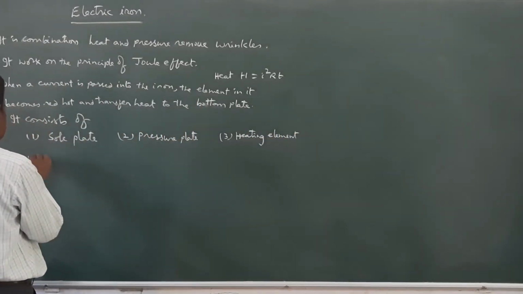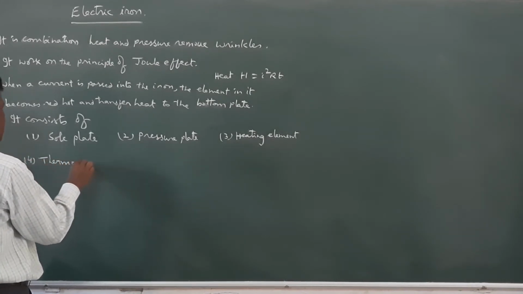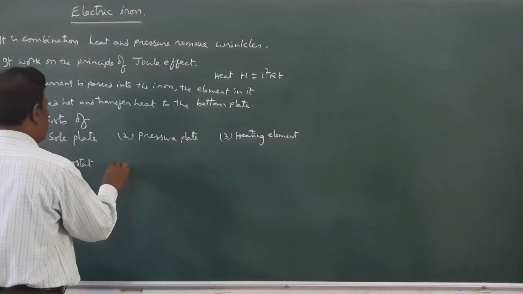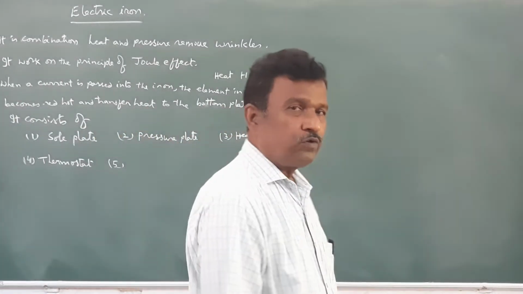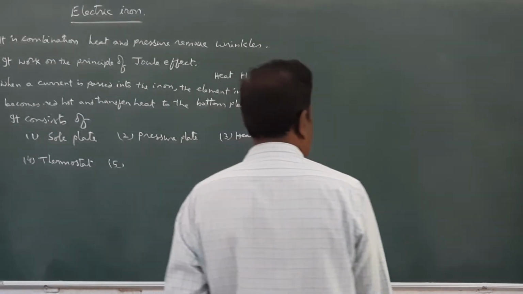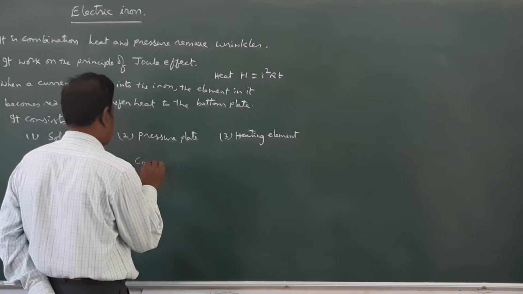The fourth one is called the thermostat. There we use a thermocouple. And another one is called the cover plate.